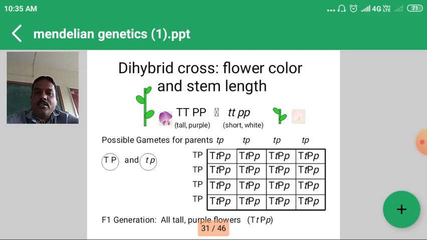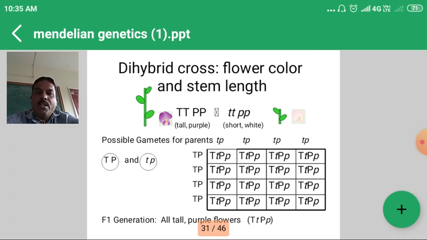This is homozygous tall purple crossed with homozygous short white. The first parent produces a single gamete capital T capital P, and the second parent produces one gamete small t small p. F1 will be capital T small t capital P small p, which is tall and purple.